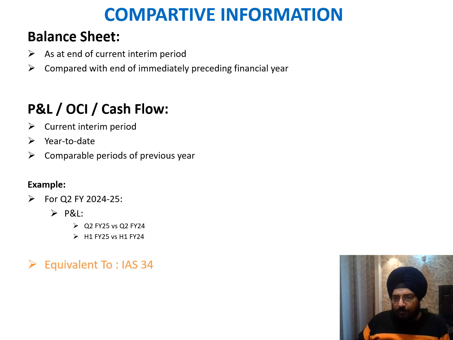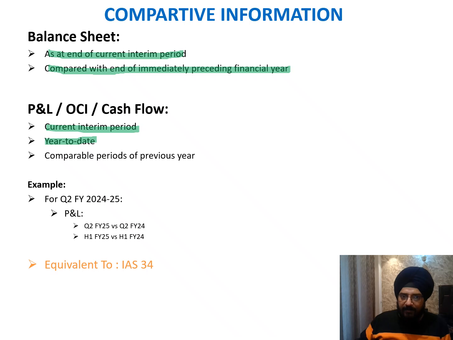Now, when we're talking about the comparatives, again, the comparative has to be in the same form and fashion for the respective corresponding period of the last interim period. So the balance sheet as at the end of the current interim period has to be compared with the end of the immediately preceding financial year. For P&L, OCI, and cash flows, it is the current interim period, then year to date, and then the comparable period of the previous year. For example, for Q2 FY 24-25, the P&L has to be for Q2 FY 25 versus Q2 FY 24, and then H1 FY 25 versus H1 FY 24.